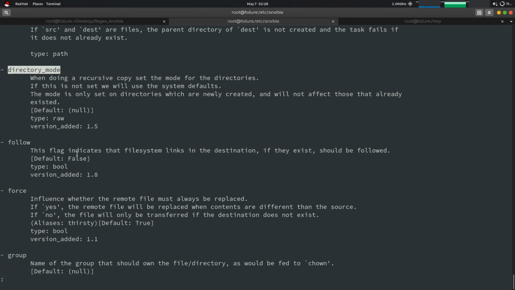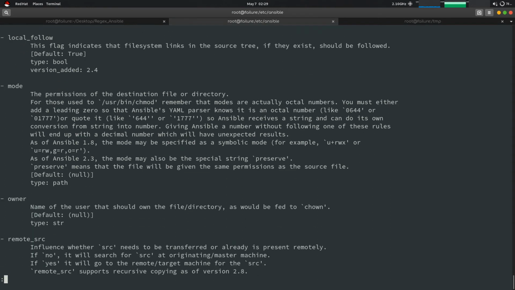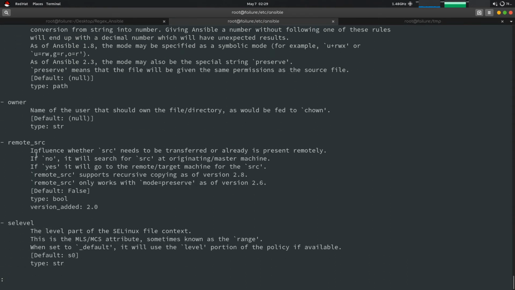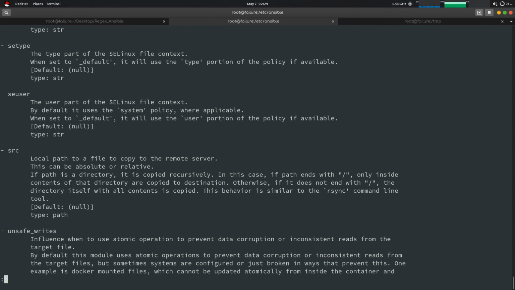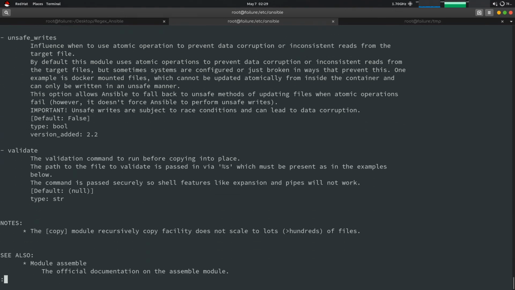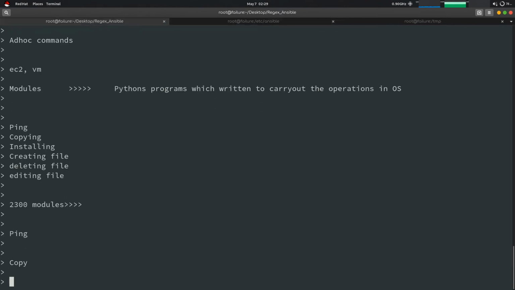Force, group for setting up the group, mode for setting up the mode, like owner, remote src. Remote src is for copying the file from our server, like the master, to the node. Okay, then there are many things, unsafe writes and everything, so you can go through it. Then there is the command module, you have to copy, then it is shell.